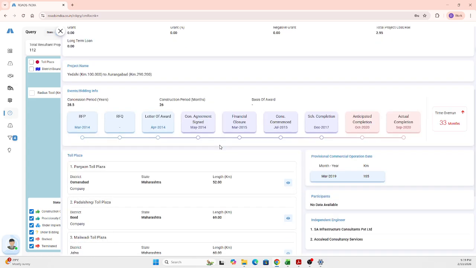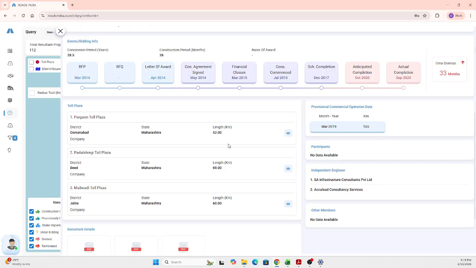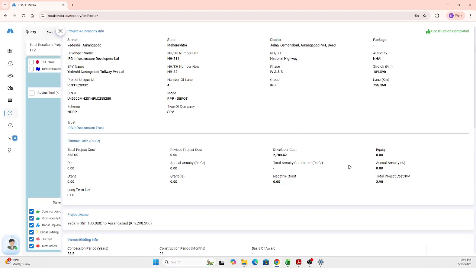And you also get the toll plaza-wise information. There is exclusive information about the toll plazas involved, which I will explain in the further part of the demo. Along with it, you have the provisional completion data, independent engineer details, and the other members' information.